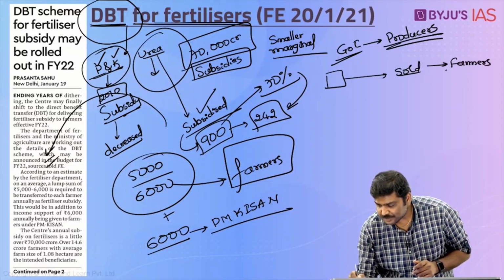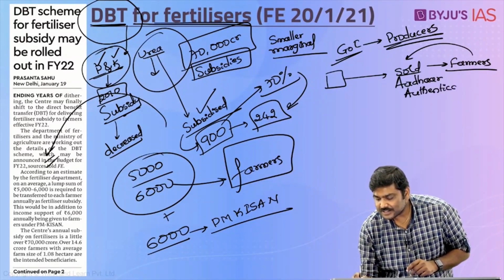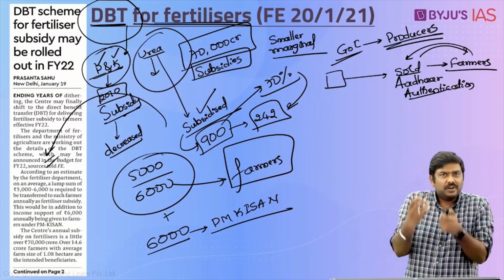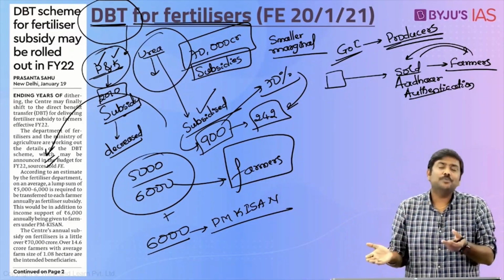The farmers are expected to purchase these particular fertilizers by providing Aadhaar authentication. Now, why is this done? This is done in order to ensure that this particular fertilizer is sold to the farmer himself, or farmers only. Because the fertilizers can be used in other industries also, for example, the explosive industry and hazardous chemicals industries. So there is a concern that this particular subsidized fertilizer could be deviated, could be black marketed.